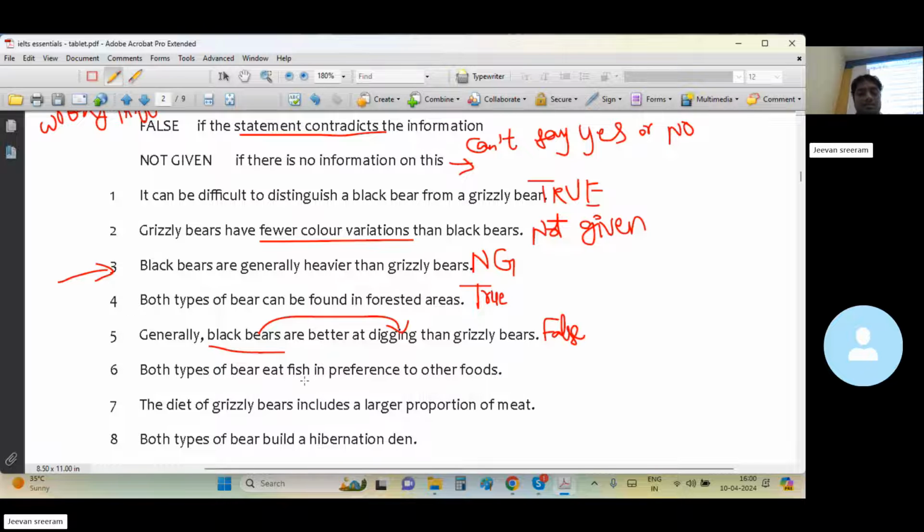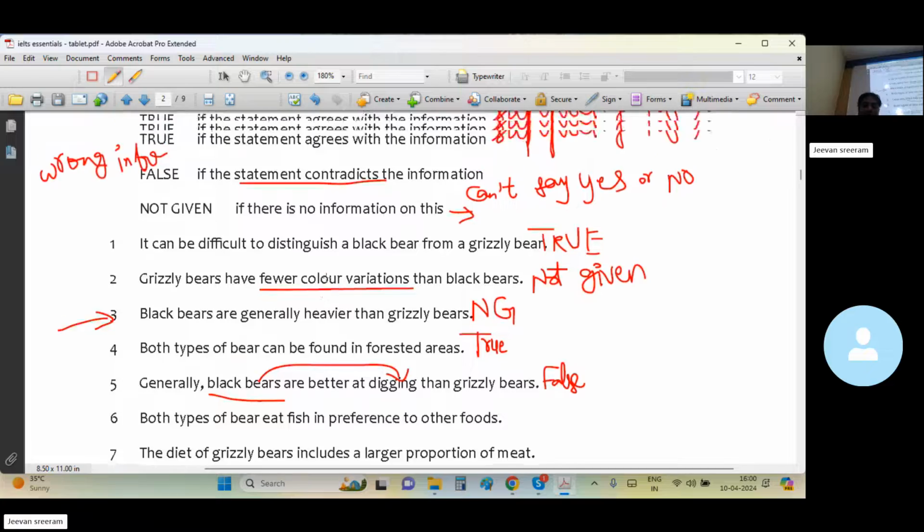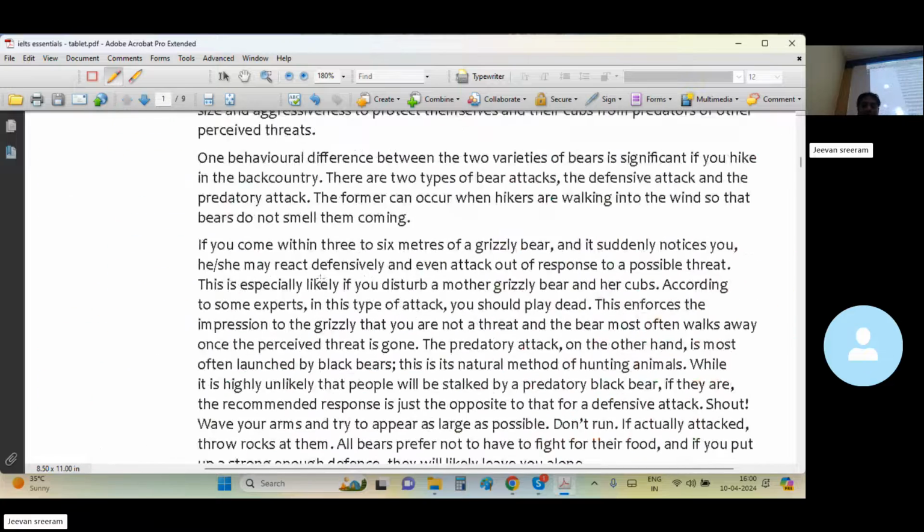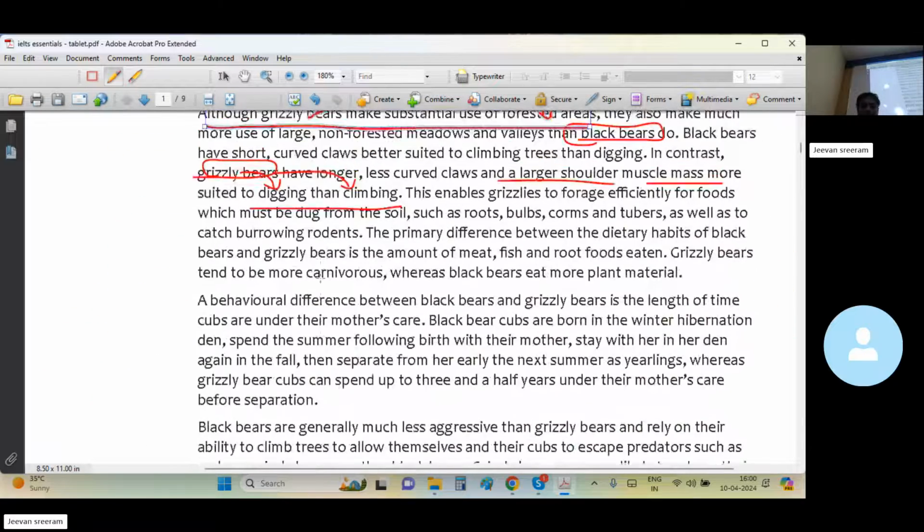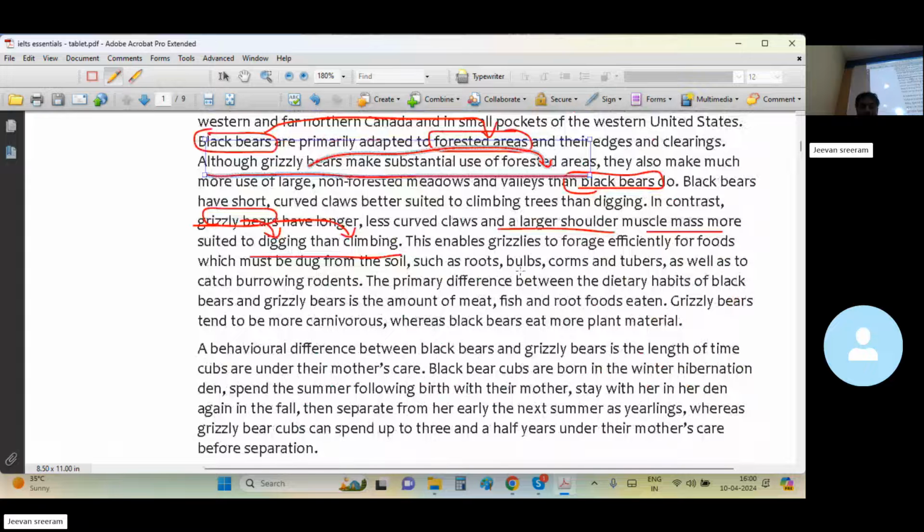Dietary habits, eating habits: the amount of meat, fish, and root foods eaten. Grizzly bears tend to be more carnivorous.